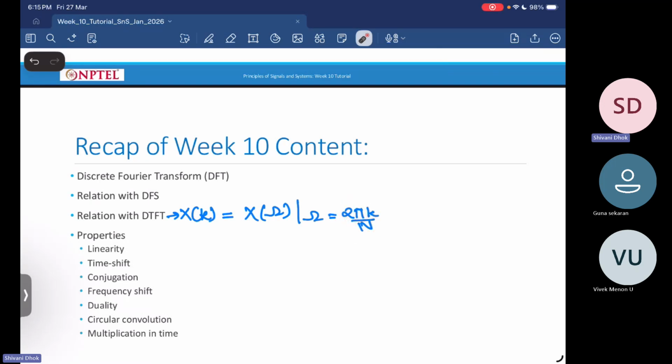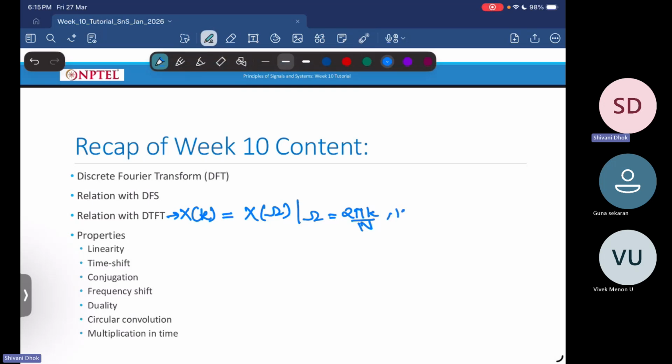That 2 pi range you discretize into N bins. So this k can take values from 0, 1, 2 and so on till N minus 1, the unique range. It is periodic again because your original DTFT was periodic. So this is what we have.